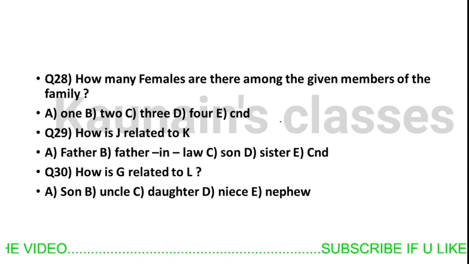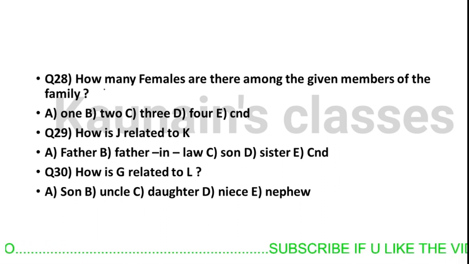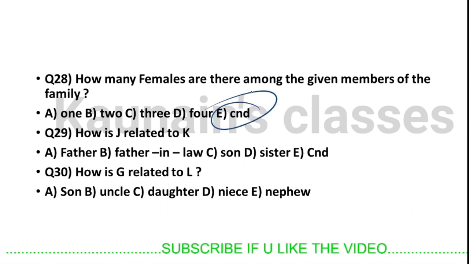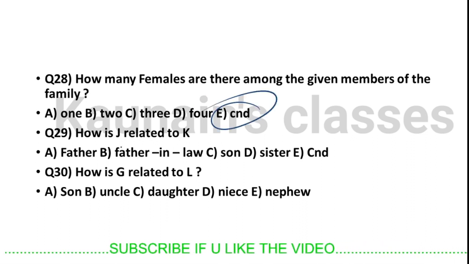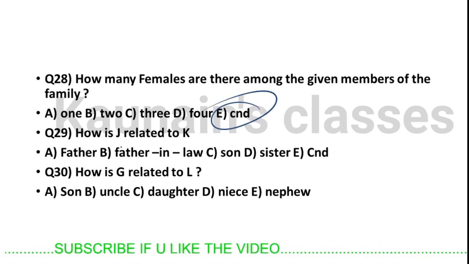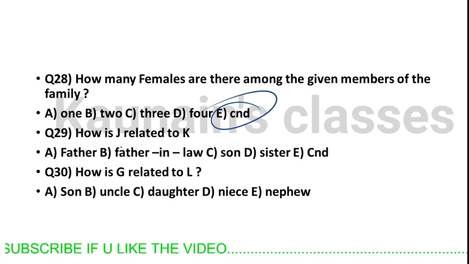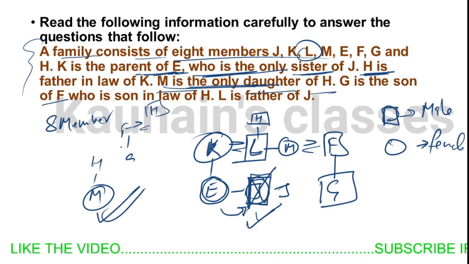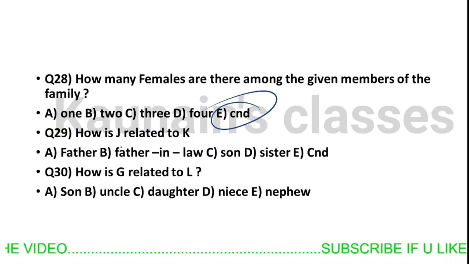This question must be there in your mock. How many females are there among the given members in the family? We can't find out. We will mark cannot be determined because we don't know the gender of J. J can be female, J can be male. So the correct answer is C and D.